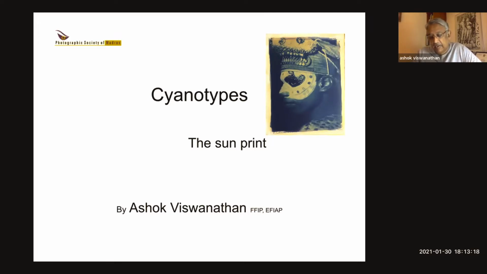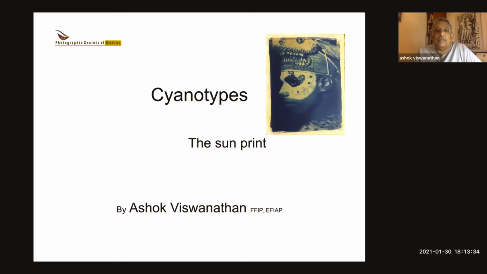And then it was idle for a while. And then a couple of years ago, again, I looked into it. And I said, why not? And then this Corona came along, and sitting at home, this was the best opportunity to do something interesting. So that's how I got into cyanotypes.